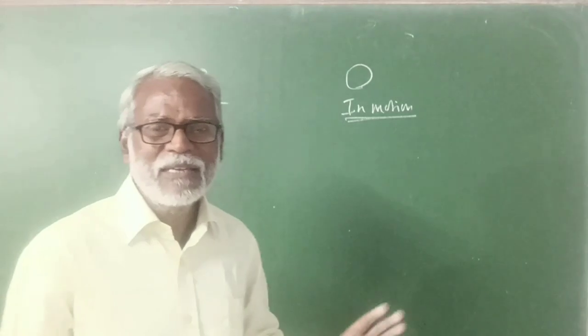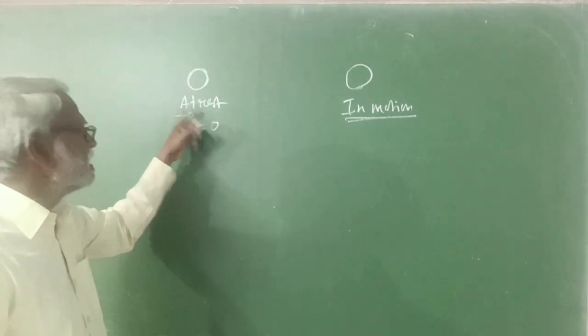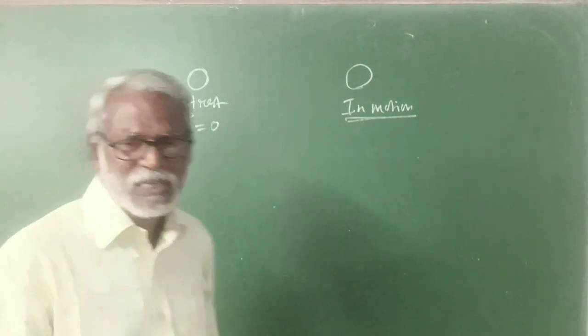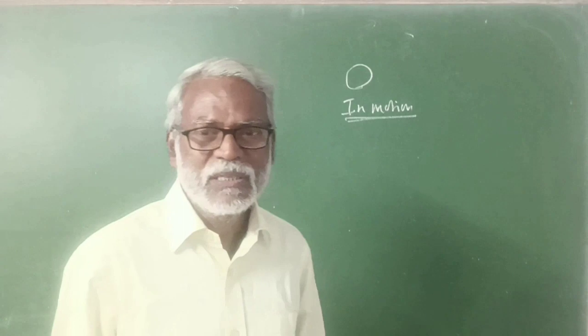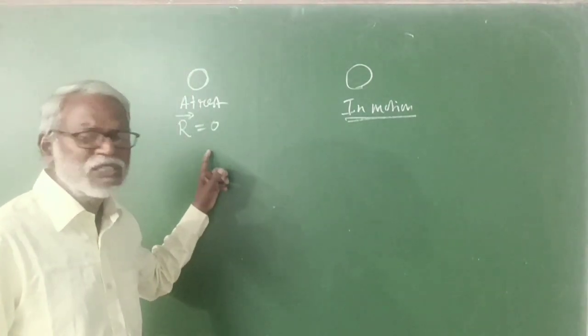And suppose a number of forces are acting on the body and the resultant is not 0, and initially the body is at rest, so it will start its motion. So the state is changing.